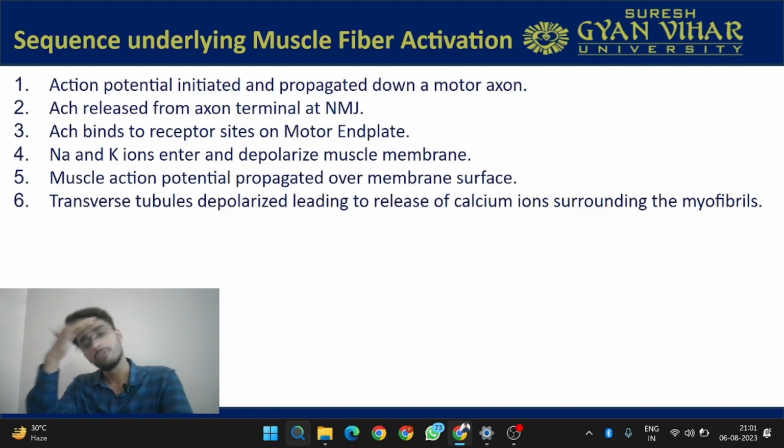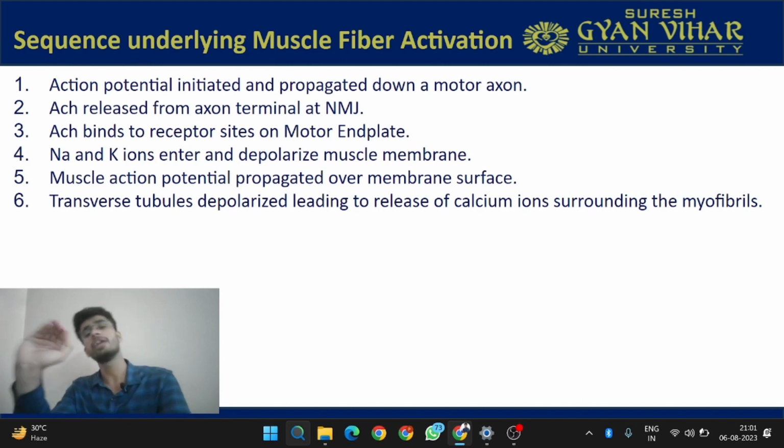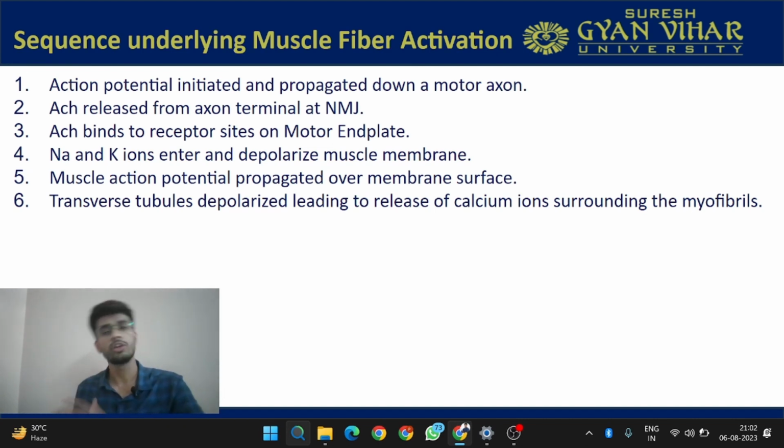Now first of all, understand the muscle fiber activation. I hope you are all aware of these things that I am going to describe right now, because this is a part of basic science that you have read in 12th class, also when you were reading about physiology. These might have come up: how the nerve is transmitting impulses at the neuromuscular junction. If you do not remember that, we can revise right now. This is a brief revision of how the muscle fiber is activated.